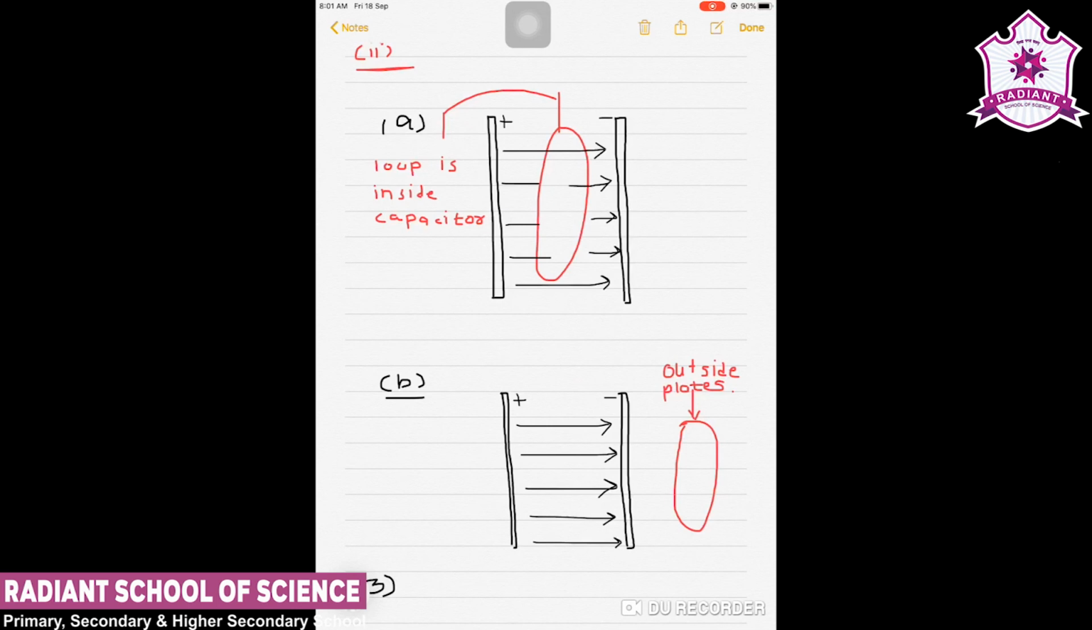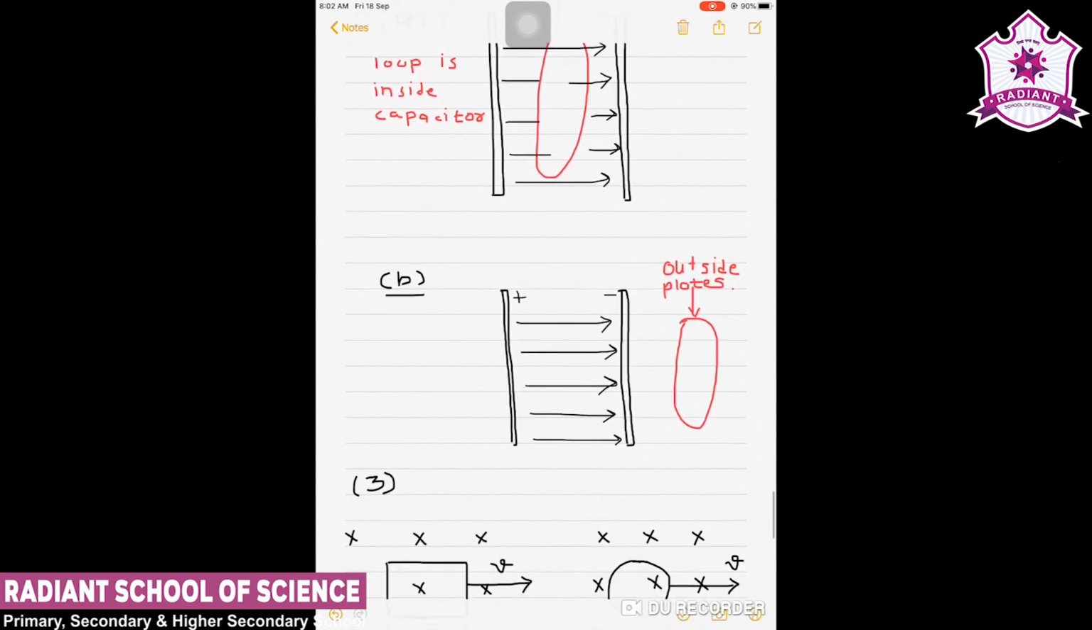Here we can say that again the answer is no, because a changing electric field does not produce a magnetic field, or we can say that current is induced only due to the change in magnetic flux, not in electric flux. So in any of the cases given in the question, no current will be induced and therefore no change in magnetic flux is observed. To induce current we need a continuous change in magnetic flux.